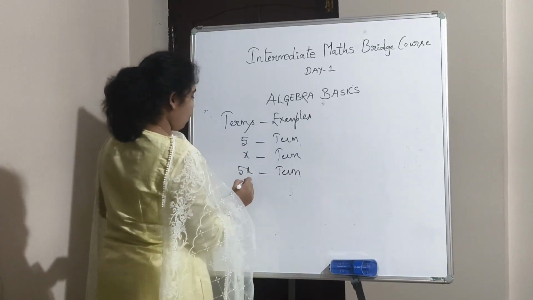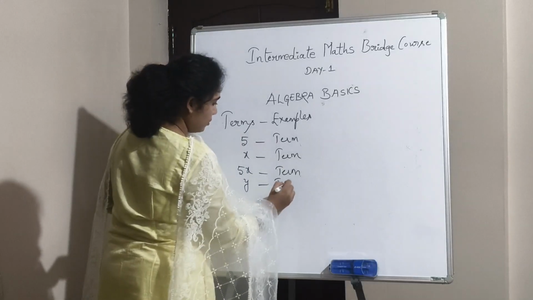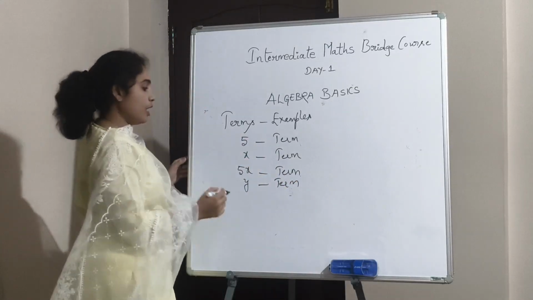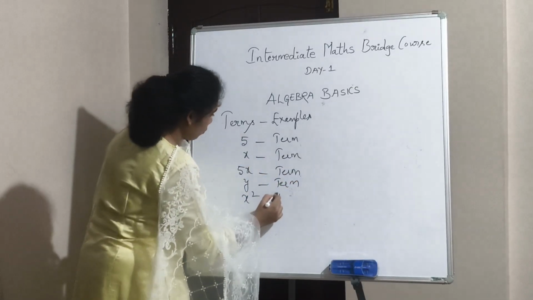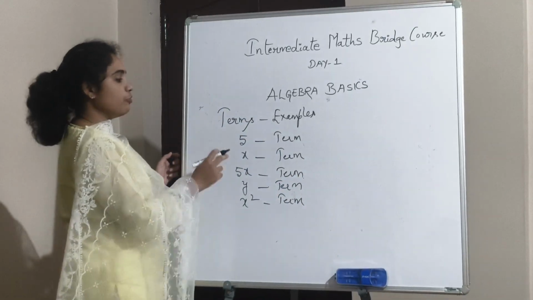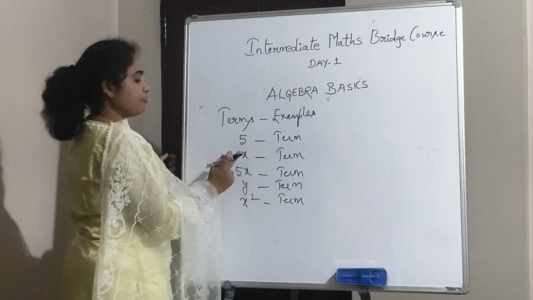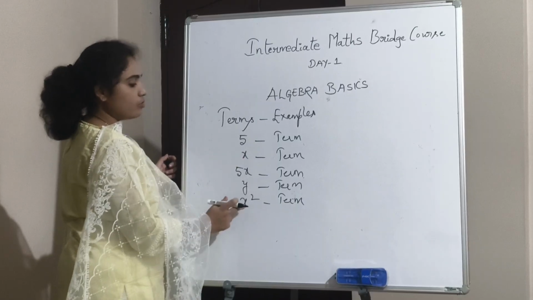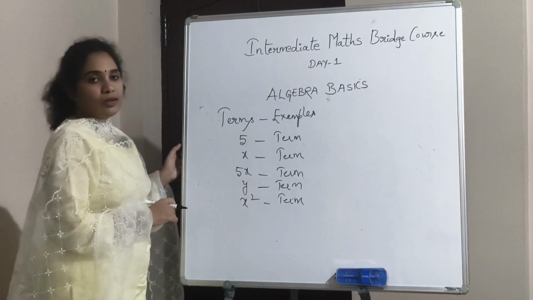Okay, y is a term. x square is also a term. They are all single terms if you observe. Okay, this 5x, y, x square, they are all single terms.